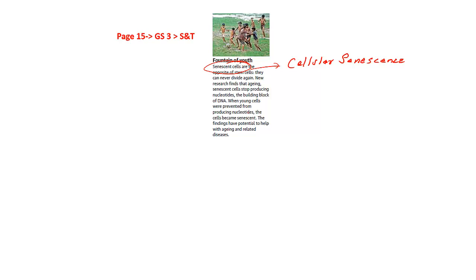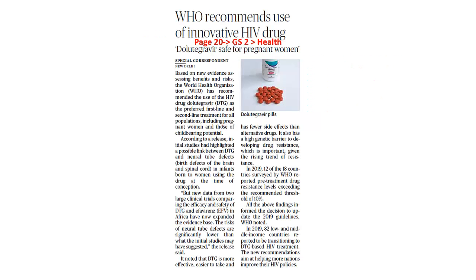What this article currently says is that new research has found that senescent cells stop dividing only because they stop producing nucleotides. The minute they stop producing nucleotides, the building blocks of DNA, that is when senescence takes place. When young cells were prevented from producing nucleotides, the cells became senescent. The findings have the potential to help with aging and related diseases. Now let's look into the next article.